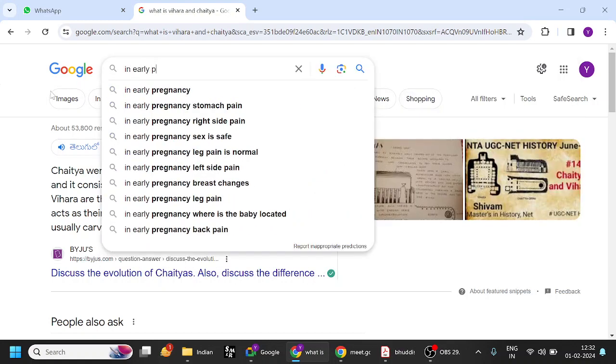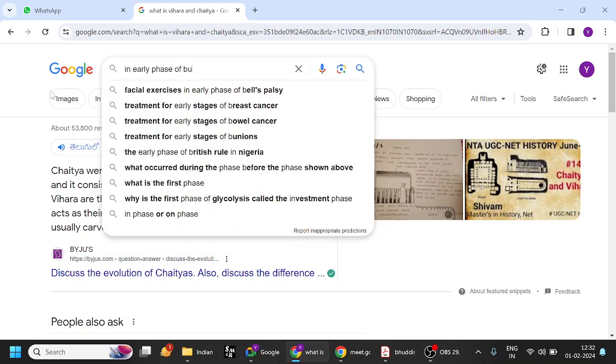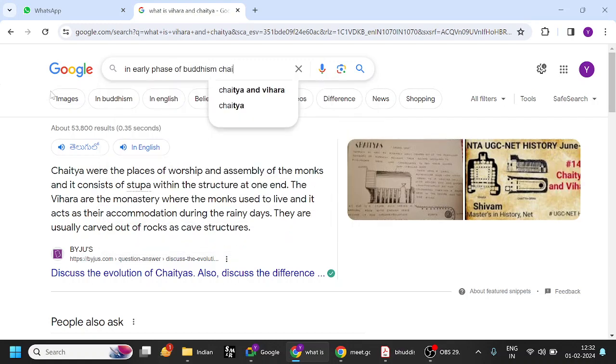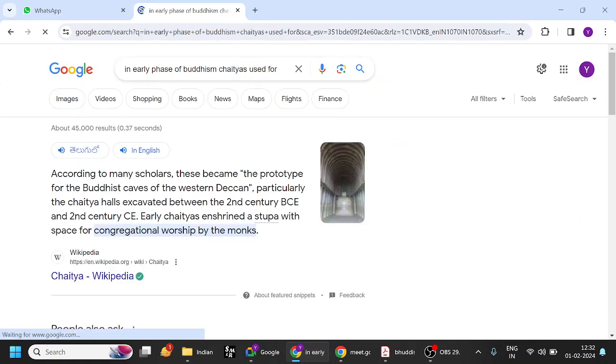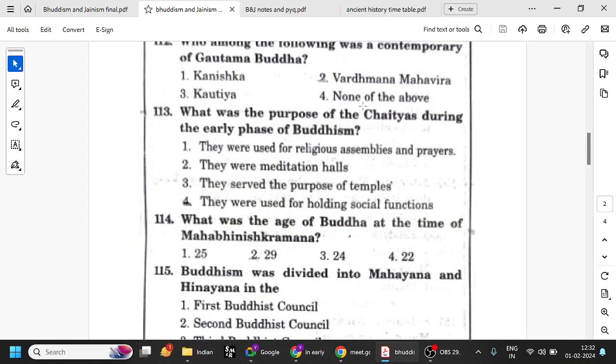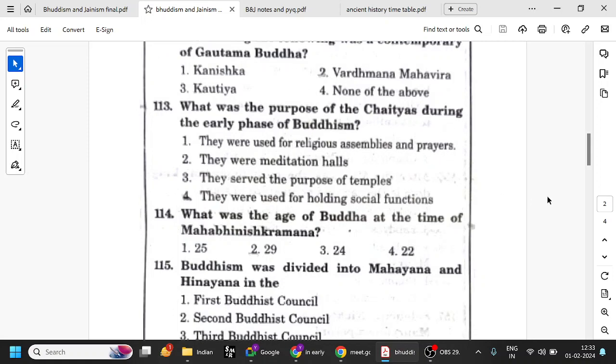Early phase of Buddhism, Chaityas used for congregational worship. So when you say Chaityas, it is better to go for religious assembly and prayer. That is the better option. Okay, not social functions. This is wrong. Religious assemblies and prayers is the right option.